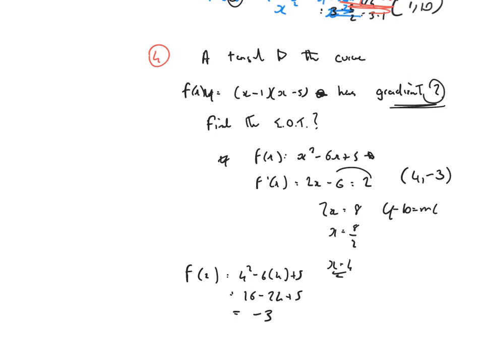And y minus b equals m bracket x minus a. y minus minus 3 is y plus 3 is equal to the gradient 2 bracket x minus 4. y plus 3 equals 2x minus 8. Bring that over, change its sign. y is equal to 2x minus 11. Final answer.